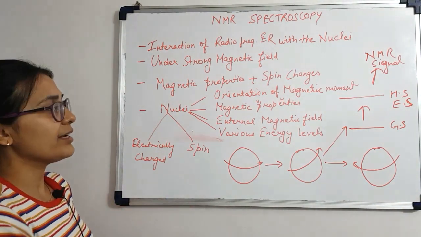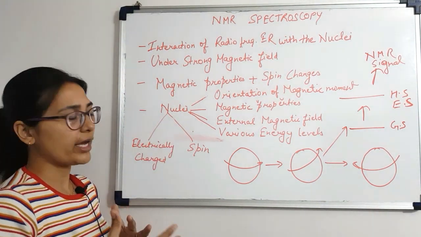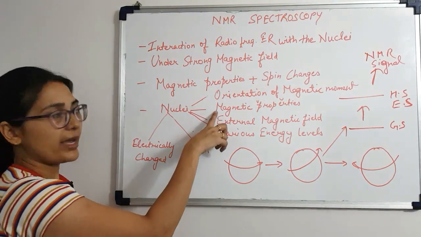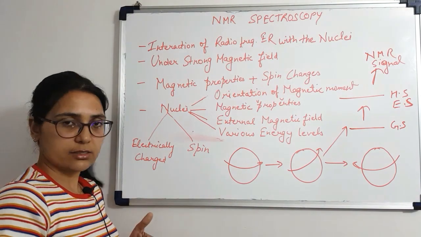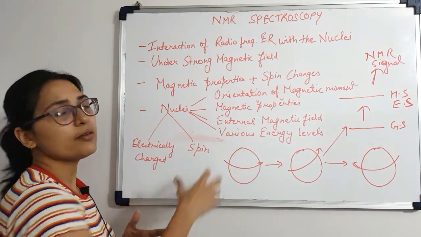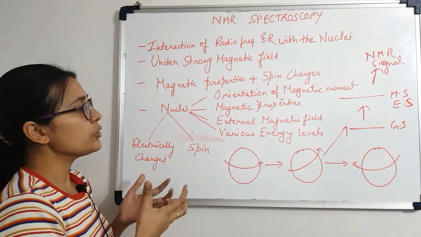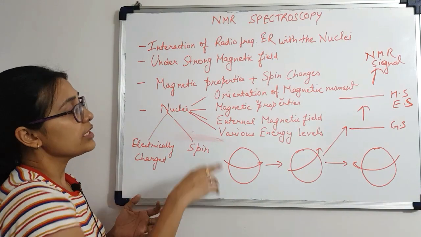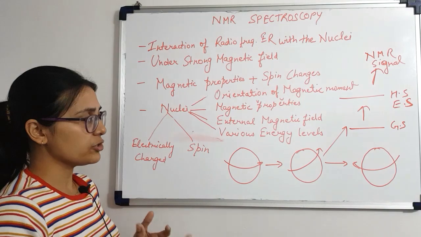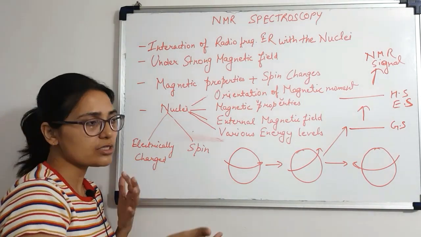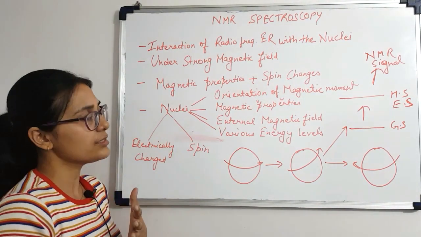This means that a nucleus or a group of nuclei of atoms which have magnetic properties, when they are placed under an external magnetic field, can be distributed over various energy levels. So they can move from a ground state energy level to an excited state energy level.